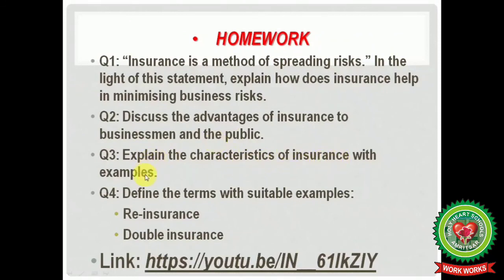And the last question is: define the terms reinsurance and double insurance with suitable examples. So go through the other YouTube links also, so that you can get more knowledge of these points, like the characteristics, importance, then reinsurance or double insurance, so that you are able to write the answers to these questions.